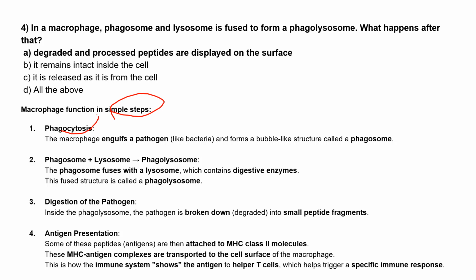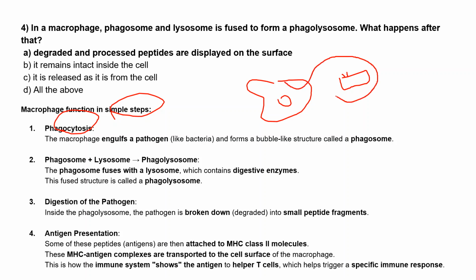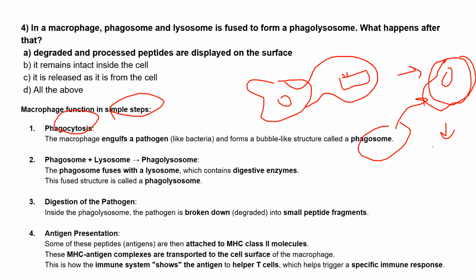First is phagocytosis. So this is the macrophage and this is the pathogen. The first step is that the macrophage engulfs this bacteria, this pathogen, and forms a bubble-like structure inside which the bacteria is present, within the whole macrophage structure. Now we call this the phagosome. So this is the phagosome, right?